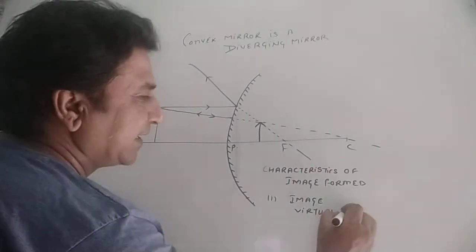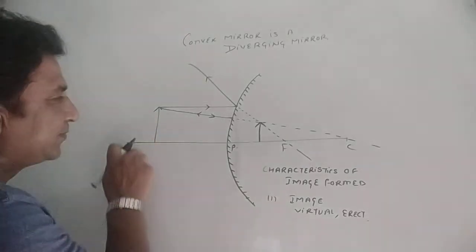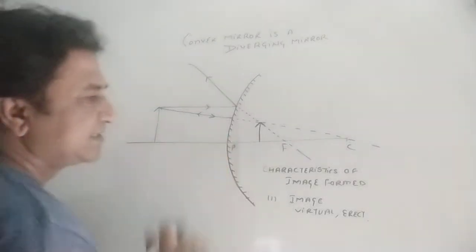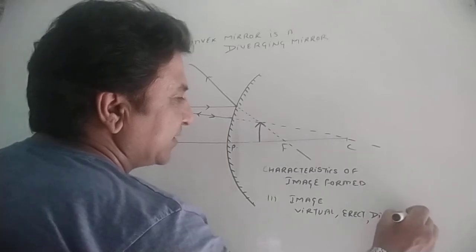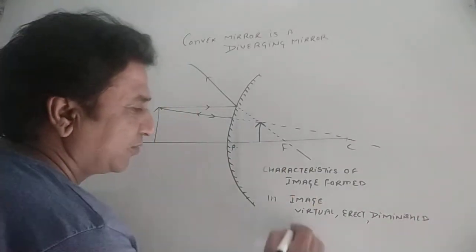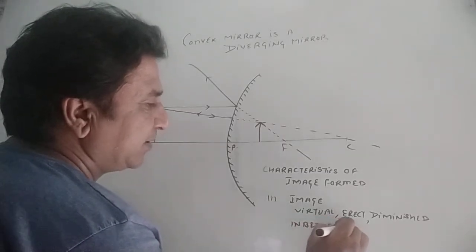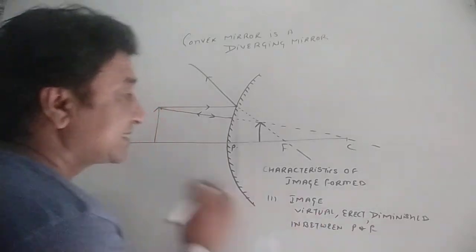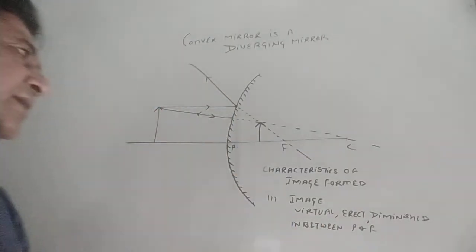Number 2, erect. Number 3, it is diminished as compared to the size of the object. The image size is smaller, so it is diminished. And the fourth property is that it is in between pole and focus. Always it will be in between pole and focus, except when the object is placed at infinity. We will discuss that also.